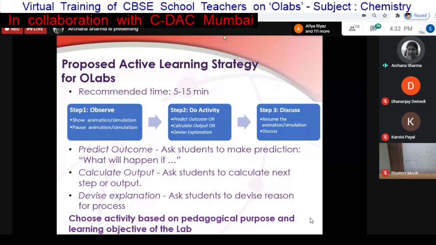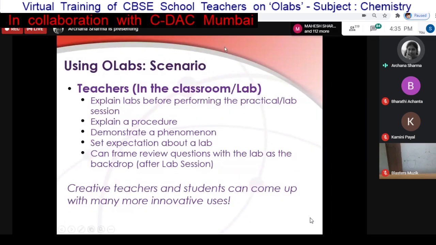So using OLabs, teachers, as I mentioned, this is a summary of how you can use it. You can explain labs before performing the practical lab session. You can explain a procedure, or demonstrate a phenomenon, maybe the process of photosynthesis. Before going to the lab, you can set an expectation about the lab by showing the apparatus and what the experiment is about. You can frame review questions with the lab as backdrop. This is after you have completed the lab.